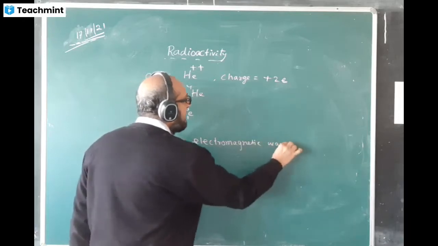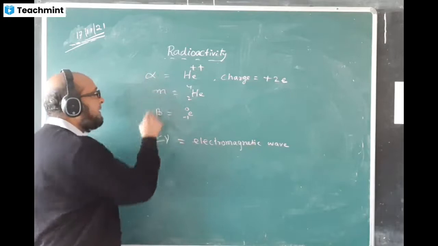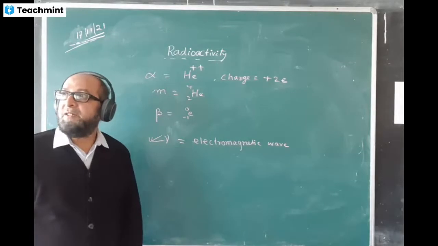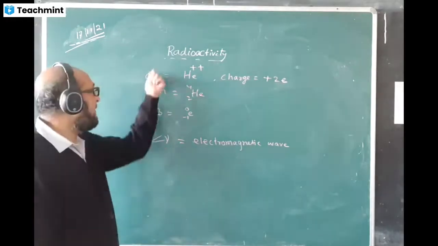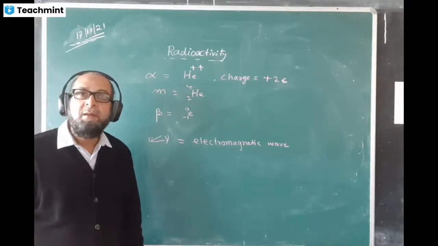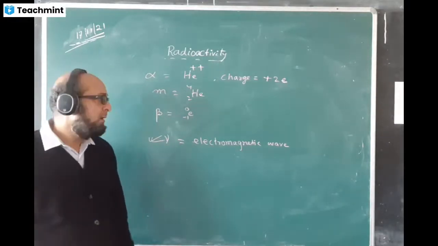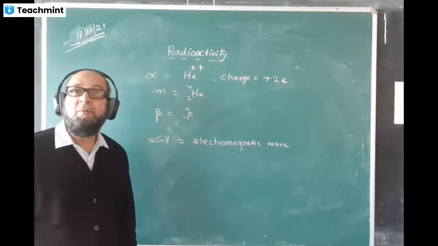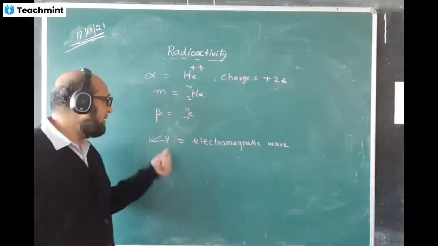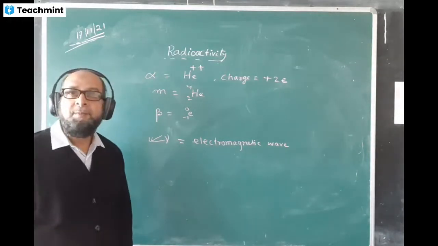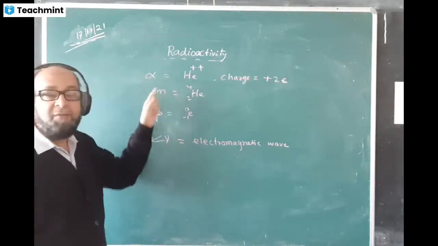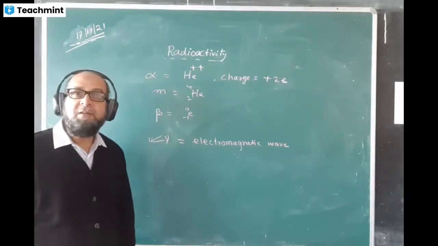Which one of them can travel through vacuum? The answer is gamma. Alpha and beta cannot travel through vacuum because they are particles. Which of them will be deflected by electric and magnetic fields? The answer is alpha and beta, not gamma. Gamma is electromagnetic and will be undeflected by electric and magnetic fields. Which one of them is a form of wave? The answer is gamma. Which of them travels the fastest? The answer is gamma. It has the maximum amount of energy. Which travels the slowest? The answer is alpha, because alpha is the heavier one.